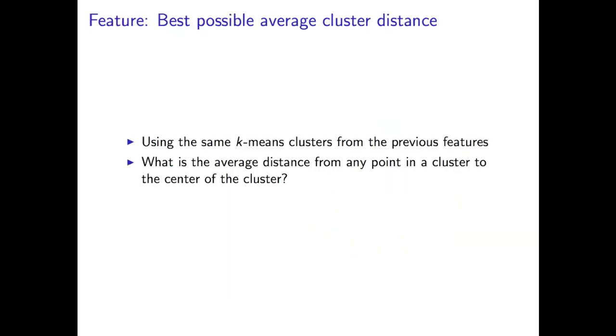So the next feature that we're going to look at is the best possible average cluster distance. This uses the same k-means clusters that we used in the previous feature, but here we're trying to determine what the average distance is from any point within the cluster to the center of the cluster. So that centroid that we found before, those were the same points we're using for the collinearity. We're trying to find the average distance between every point within the group to that center point.